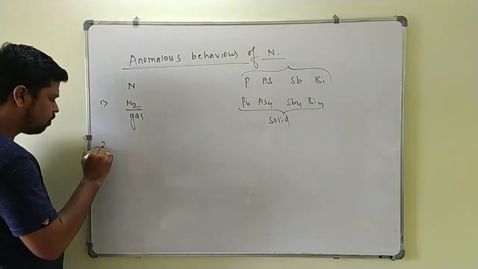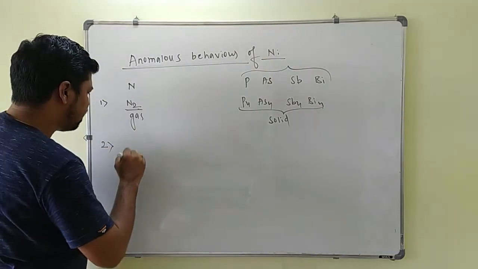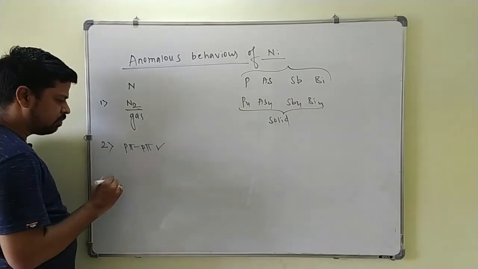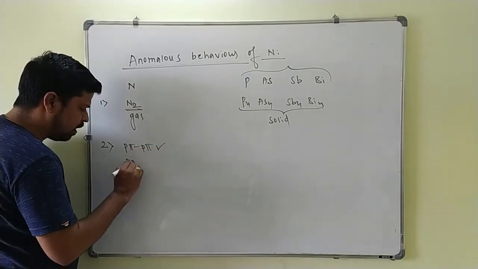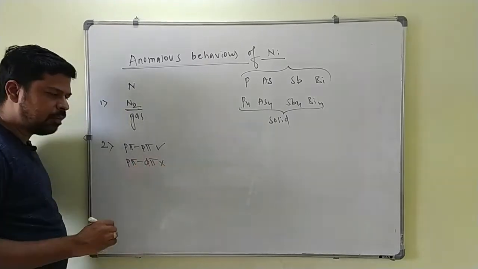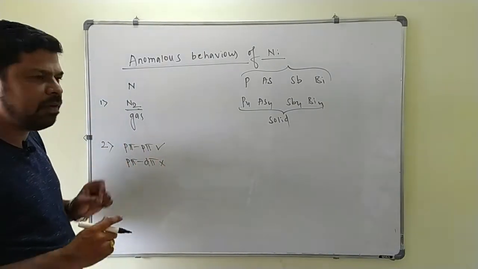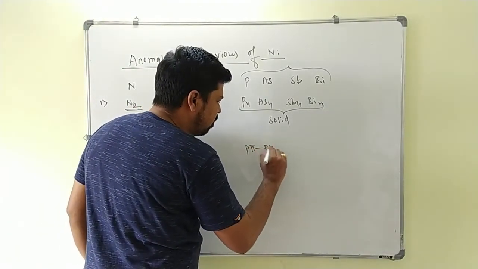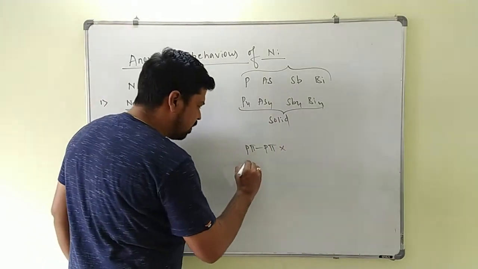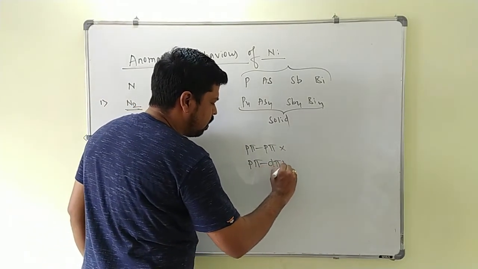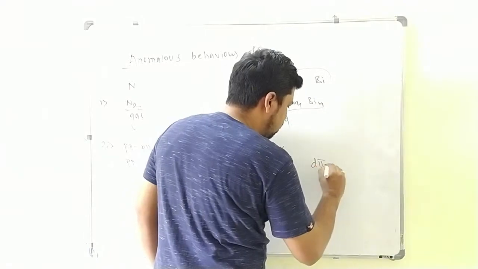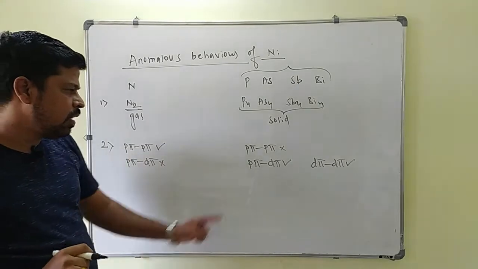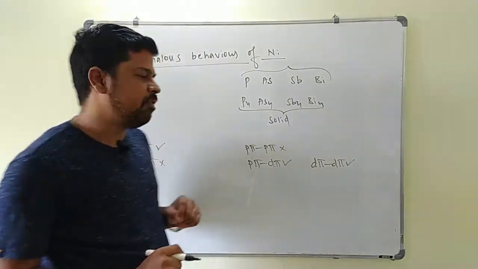Next point, nitrogen has the ability to form pπ-pπ multiple bonds, but due to absence of a vacant d orbital, it is not able to form pπ-dπ multiple bonds. It is able to form what? Only pπ-pπ. But these elements, because of their larger size, are not able to form pπ-pπ multiple bonds, but due to the presence of vacant d orbitals, they can form what? pπ-pπ bonds as well as dπ bonds. Already we know the strength of these bonds: pπ-pπ is stronger than pπ-dπ.